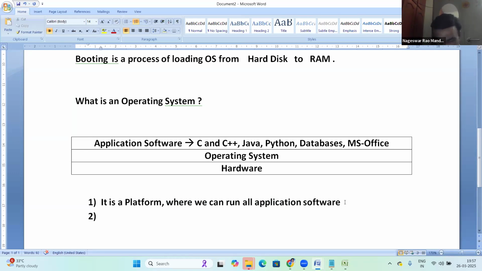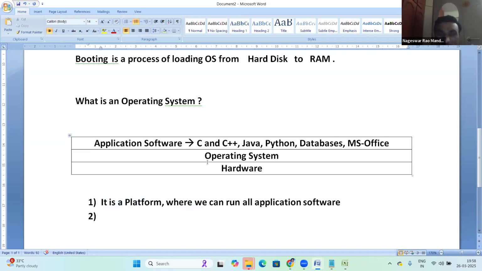Yesterday we discussed something here. Java is independent of platform, and that platform is the OS here. So the OS is a platform where we can run all the application software.